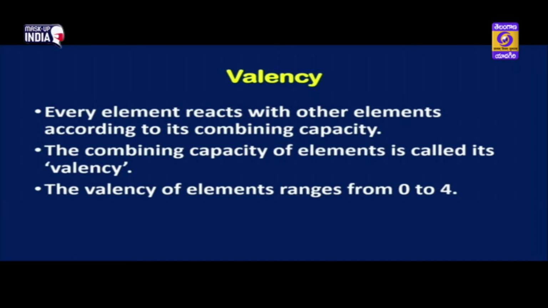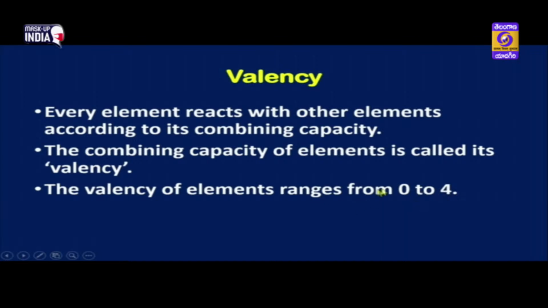So, how is it that they are able to combine with each other or with other atoms? Every element reacts with other elements according to its combining capacity. The combining capacity of elements is called its valency. So, children, valency is a number which decides the combining capacity of the element or the atom. The valency of the elements can range from 0 to 4. So, valency can be a minimum of 0 and a maximum of 4.